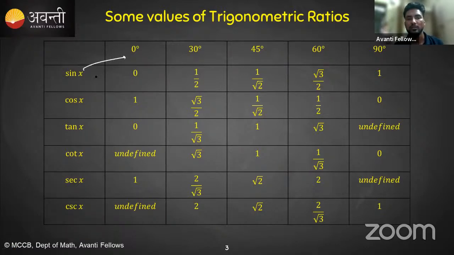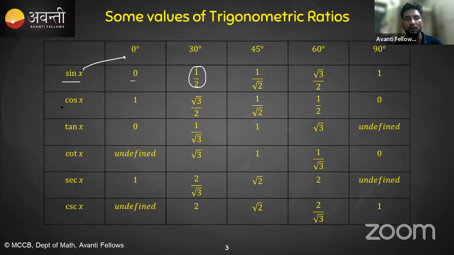Sine 0 is 0, sine 30 is 1/2, and I have also told you the trick to remember it: sine 0 is 0, sine 30 is 1/2, sine 45 is 1/√2, sine 60 is √3/2, and sine 90 is 1.